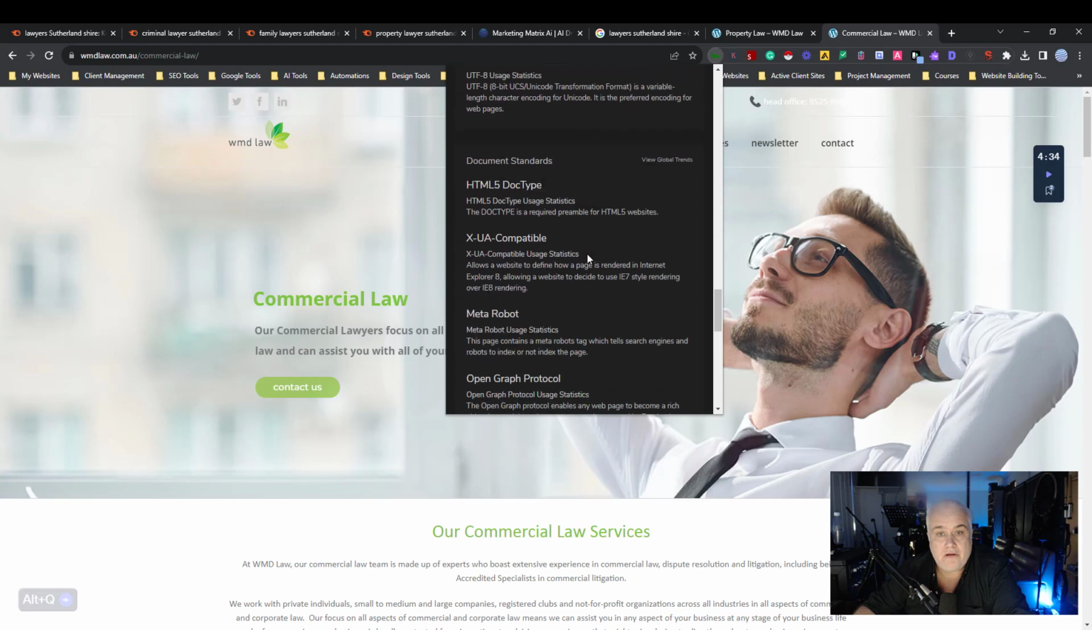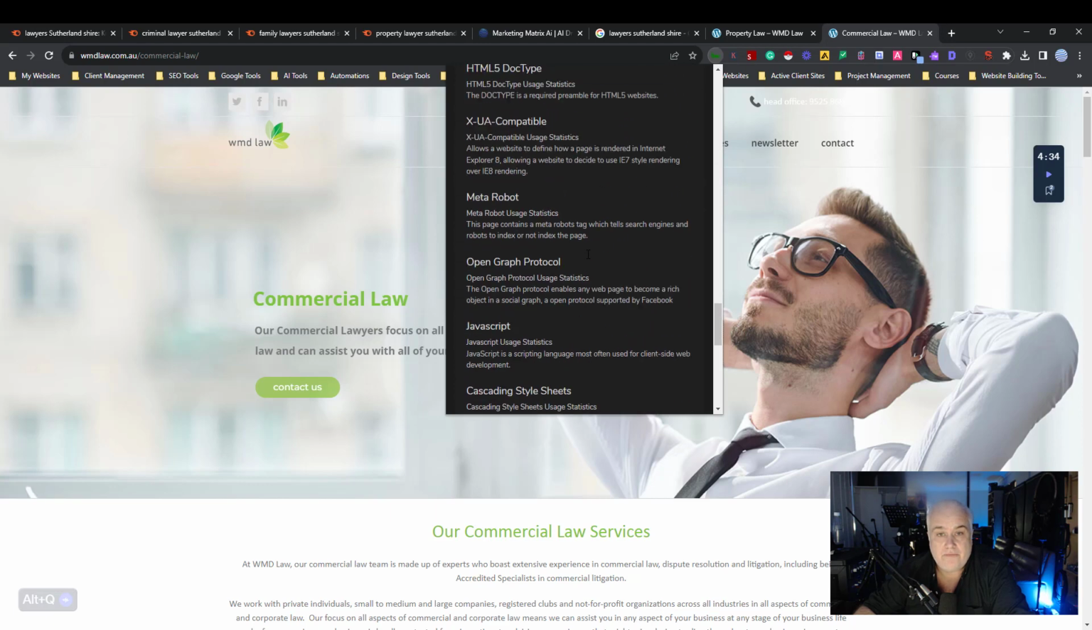Okay, let's just take a look through here. Robots.txt contains meta robots telling searches.